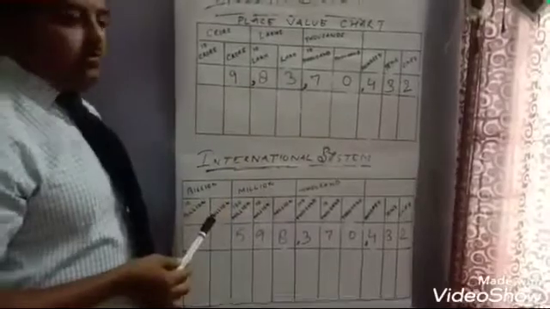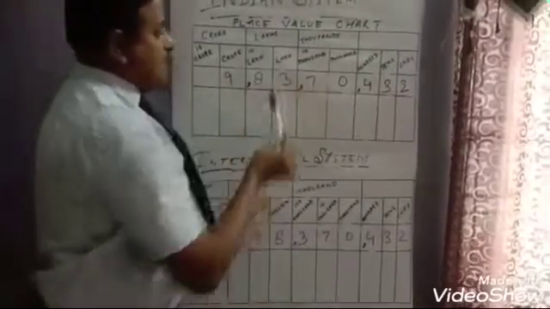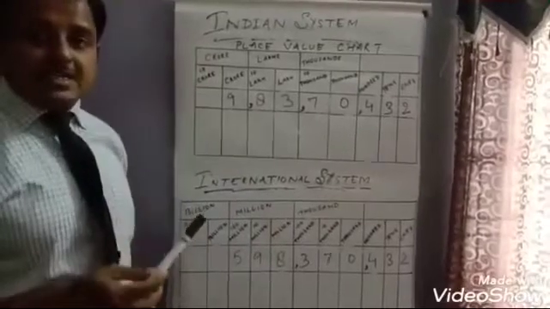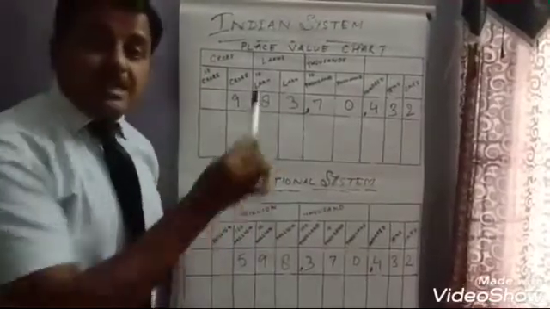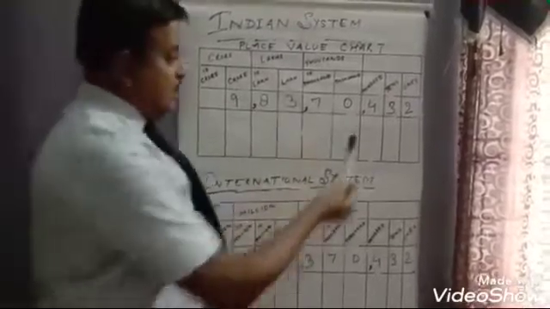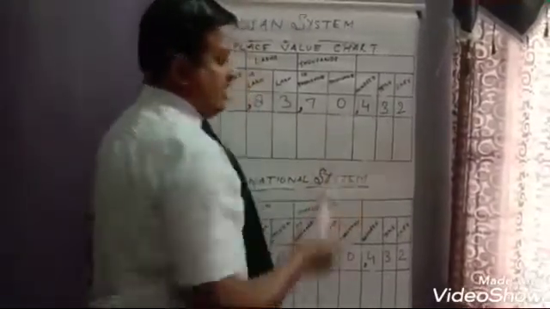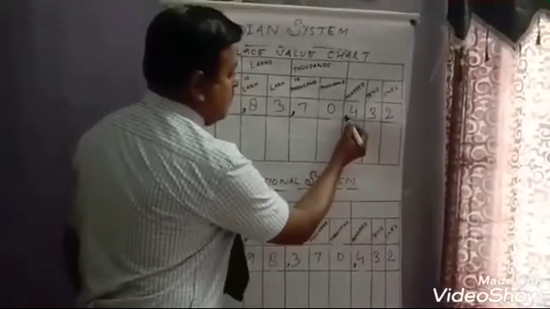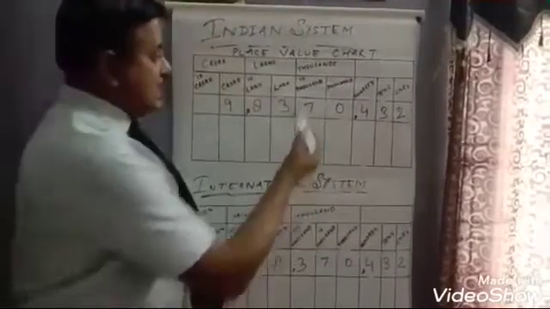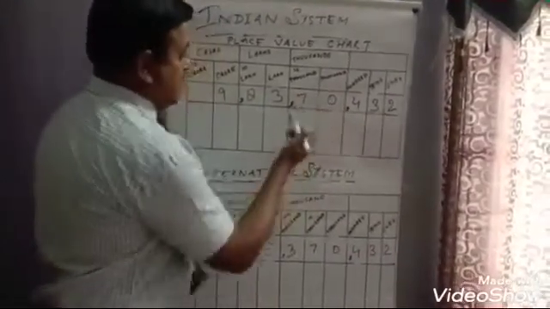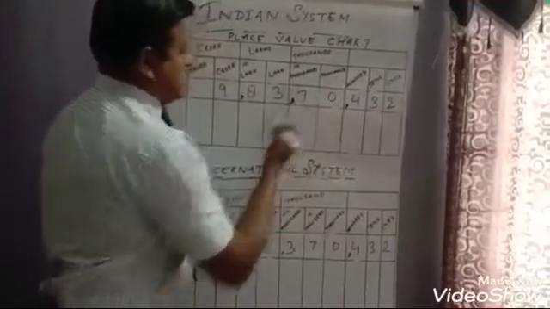Over here, if I have to write a certain value in words in the Indian system, first of all I have to place the commas. Let us see how we are going to place the commas. Over here ones, tens and hundreds come in one group. So before 4 I am going to put a comma. Thousands and ten thousands come in one group. So before 7 I am going to place a comma.